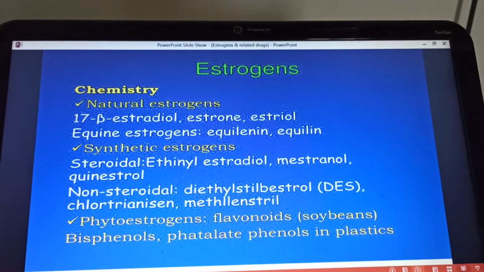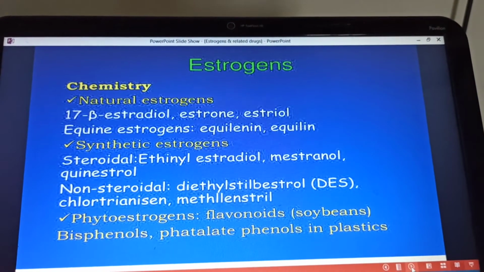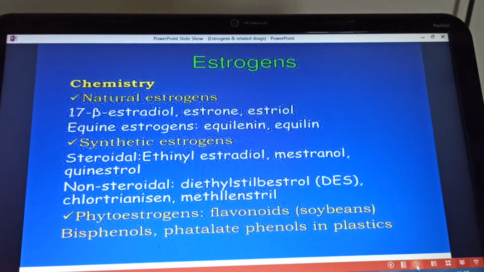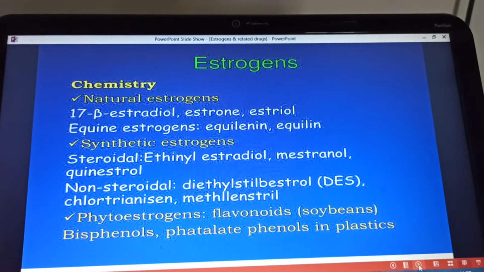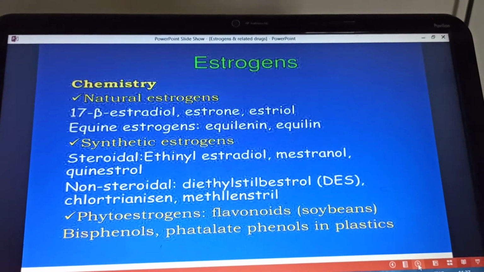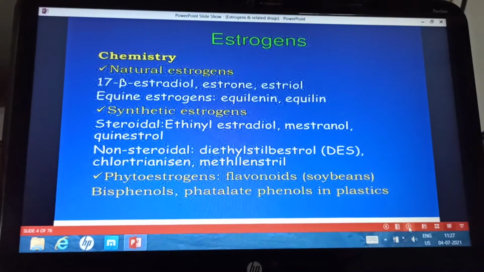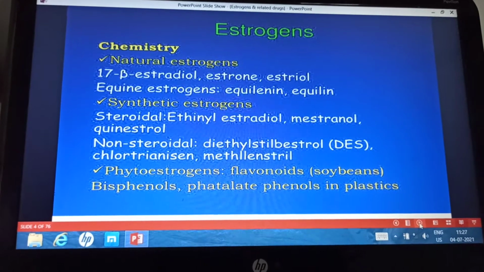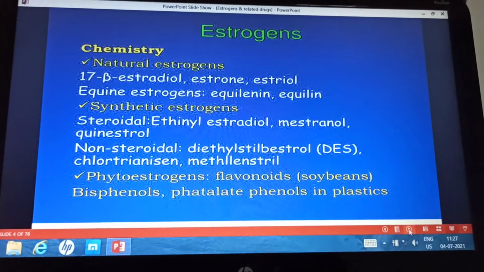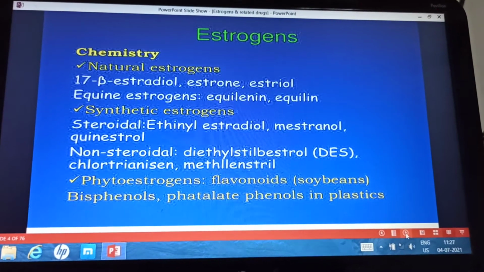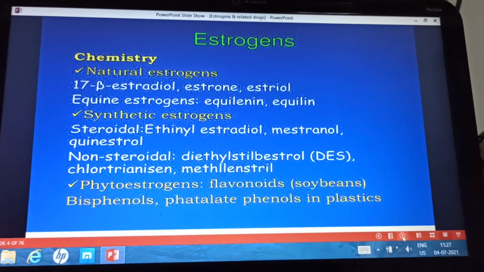Phytoestrogens. Phytoestrogens are the flavonoids which are present in the soybean. So what are phytoestrogens? They are the estrogens produced in the plant, present in plants like the red clove, soybeans, flax seeds. These are the flavonoids, isoflavones. So phytoestrogens are non-steroidal estrogens which are present in plants like the flax seeds, soybeans and the red clove. They are the flavonoids, isoflavones, lignans.